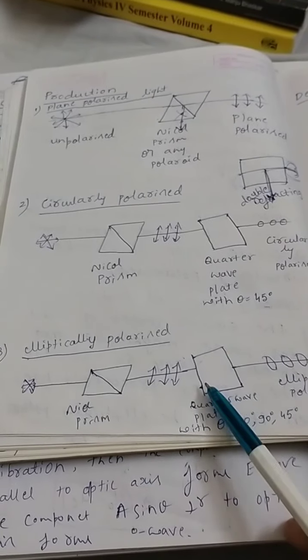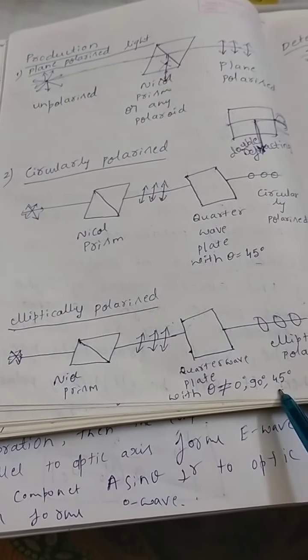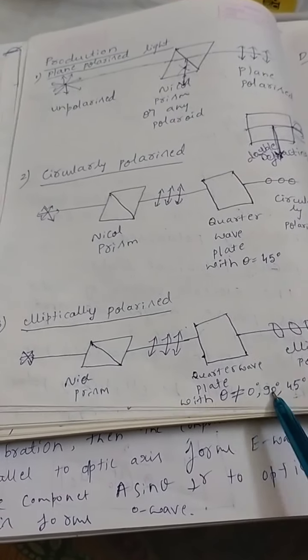Now how to produce the elliptically polarized light? As in the earlier case, firstly get the plane polarized light, and pass it through the quarter wave plate, putting a condition that theta should not be equal to 45 degree, and it should also not be equal to 0 degree or 90 degree. Why, think on this. If you don't get the reason, I will explain. Anyway, when plane polarized light passes through the quarter wave plate with theta not equal to 45 degree, I will get the elliptically polarized light.